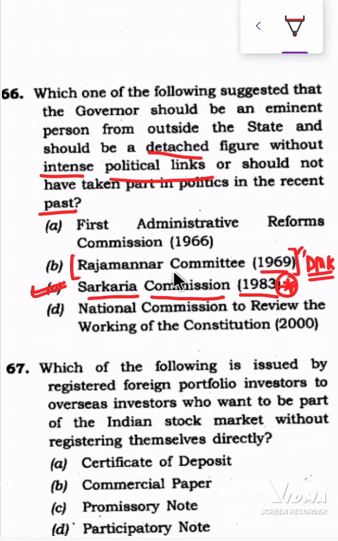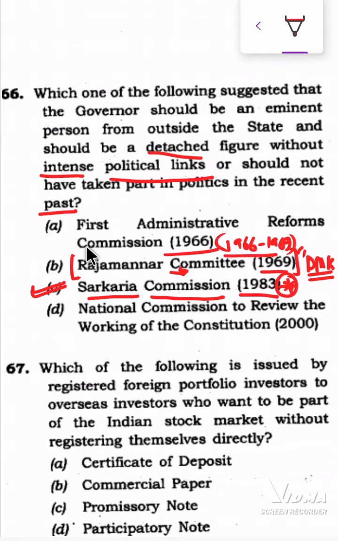The Rajamannar Committee did not have an all India character, because the committee was supporting too much the benefit of the state government. One important characteristic that I remember is that it suggested the abolition of the IAS and IPS, the All India Services, because it said these services interfere in the day-to-day administration of the state and act as agents of the center. Rajamannar was also the chairman of the Finance Commission from 1966 to 1969. I also remember this fact.